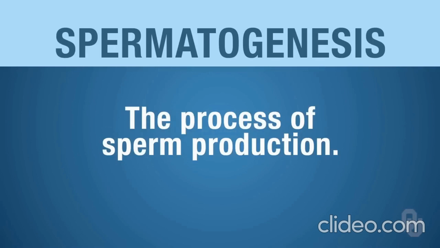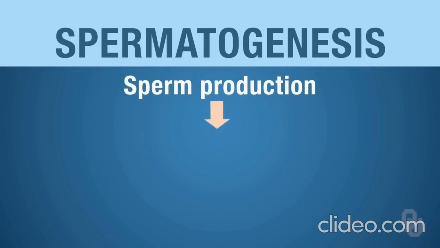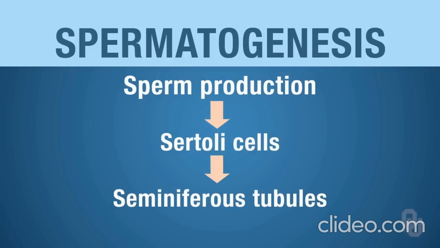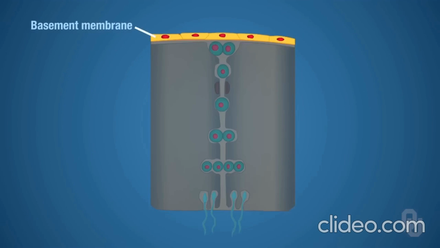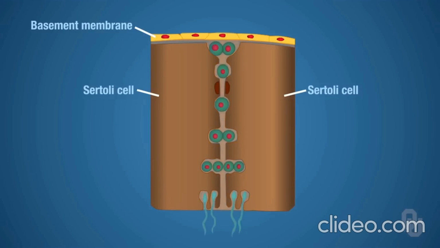Production, how the sperm are actually produced. Keep in mind that sperm production is associated with the Sertoli cells, and remember that the Sertoli cells are associated with the seminiferous tubules. Where we're going to begin is at the basement membrane, and then you have a Sertoli cell here on the left, and a Sertoli cell here on the right, and we're going to be talking about spermatogenesis that's occurring between the Sertoli cells.